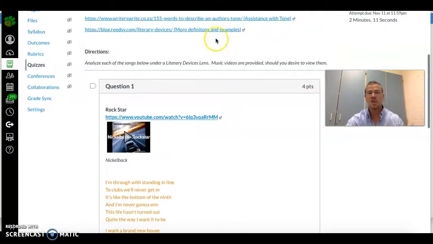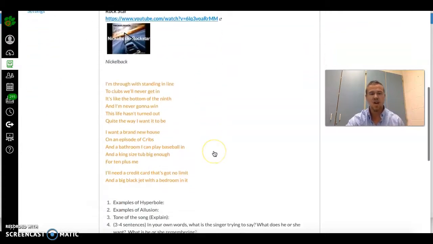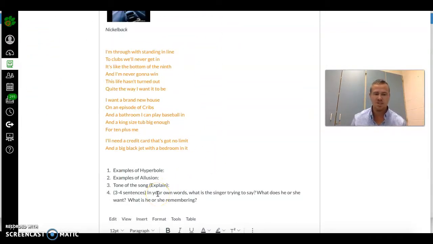And if you want tone examples, again, really good, check out that article there at the top. And then lastly, this question is on each of these 7 songs. These words do not tell us exactly what the person wants. However, if we read between the lines, we can figure out what this person is looking for. A couple ways to look at this. Actually, I give you 3 questions to think about. In your own words, what is the singer really trying to say? What does he or she want? Or what is he or she remembering?